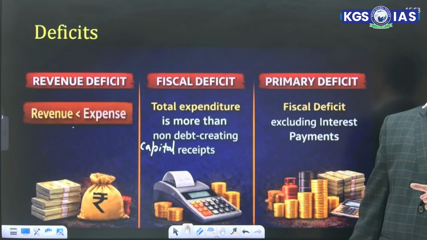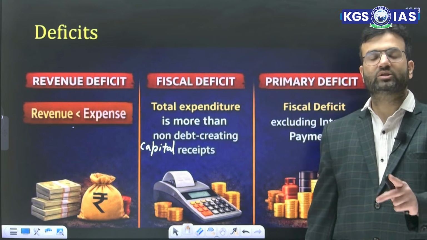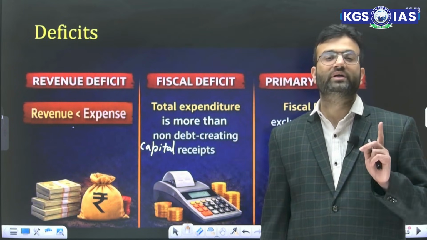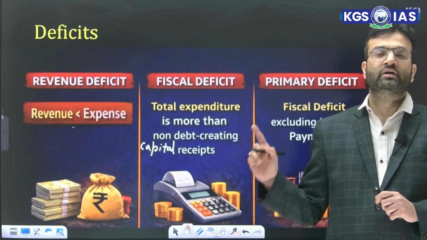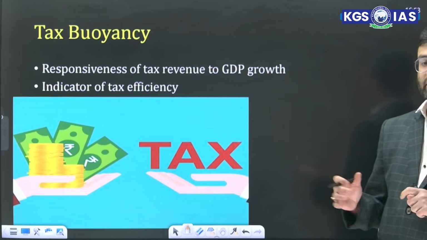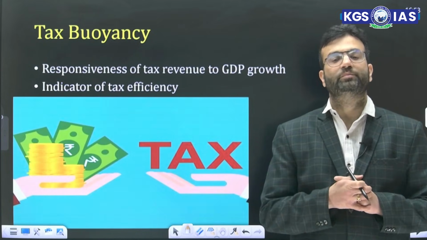And what is primary deficit? Fiscal deficit excluding interest payment. That is primary deficit. In 2025, UPSC asked a question on both these terms, fiscal deficit as well as primary deficit. Then next is what is tax buoyancy.